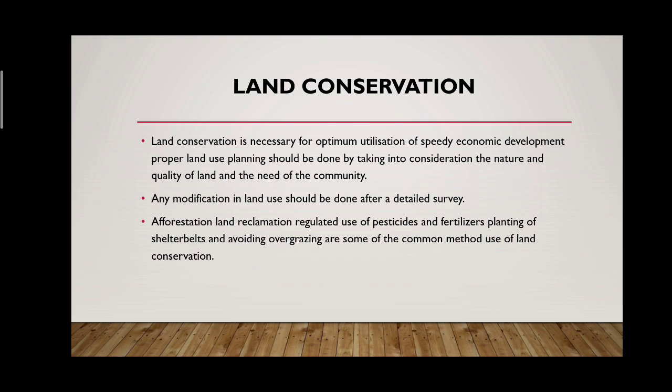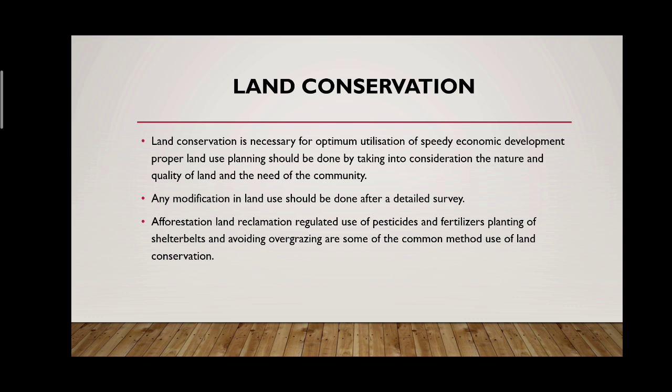Regulated use of pesticides and fertilizers, that is, the use of chemical fertilizers and pesticides should be avoided so that land does not degrade. Planting of shelter belts in areas where there is a high flow of wind, meaning the areas near seashores or the mountainous regions from where wind flows at greater velocity.